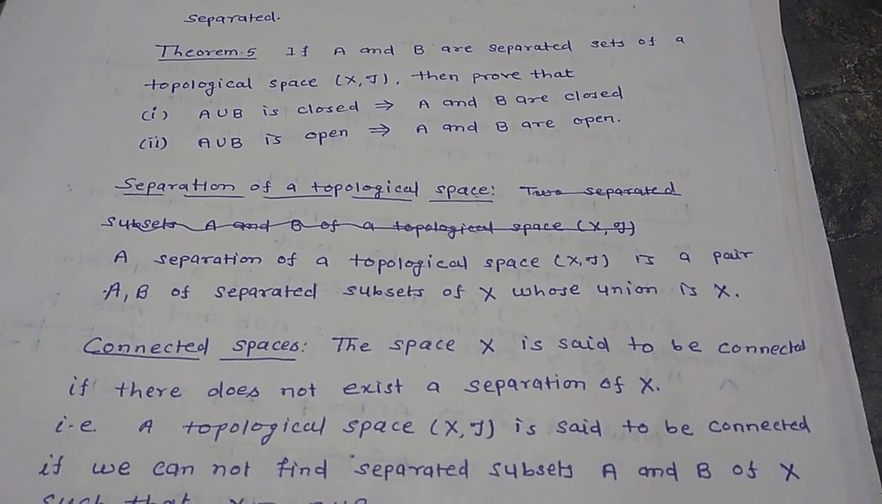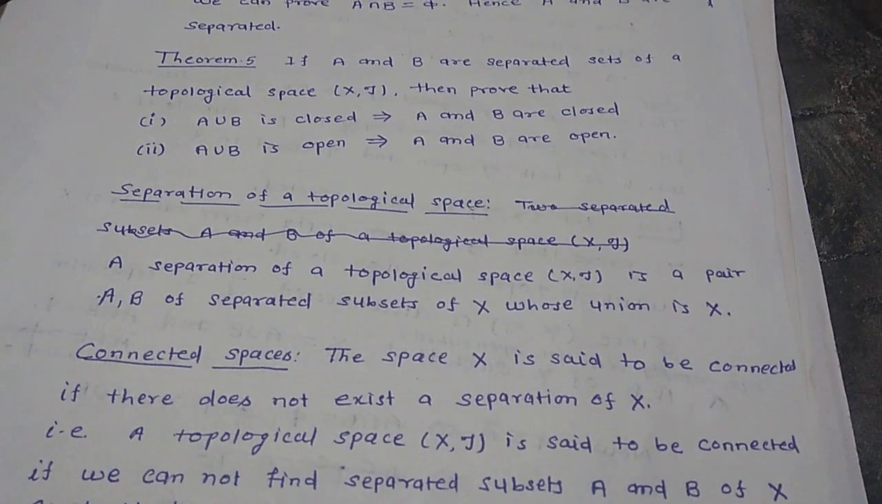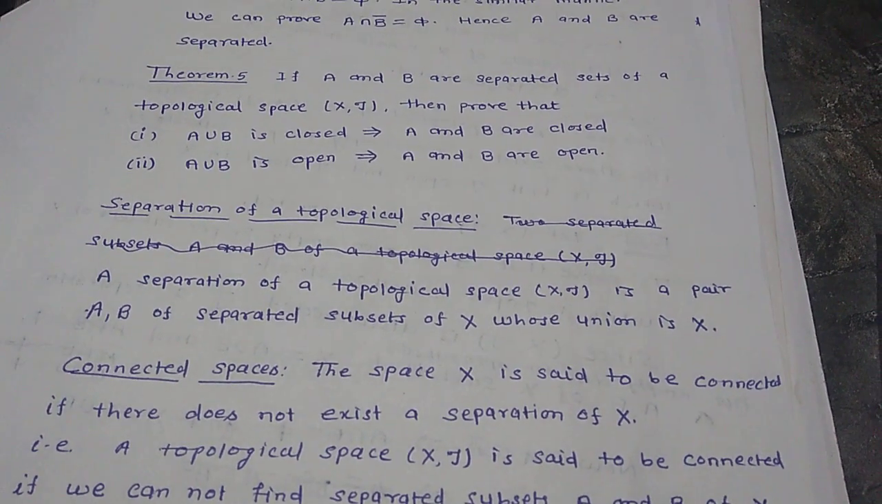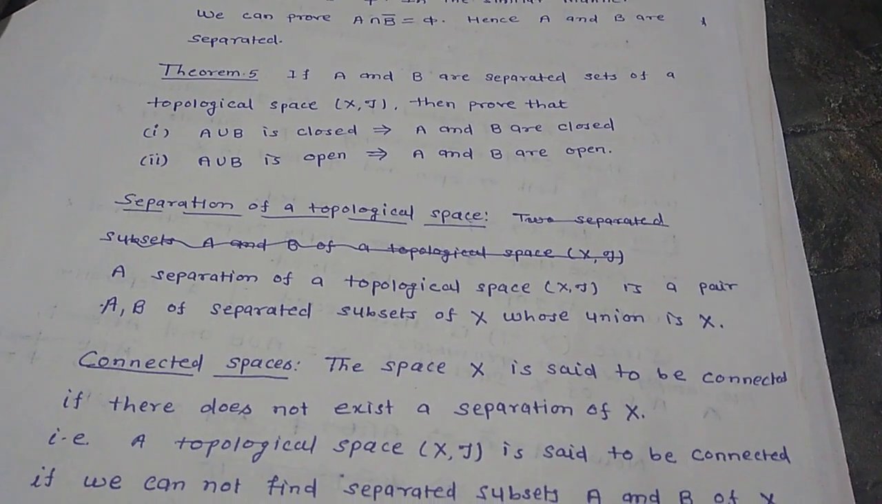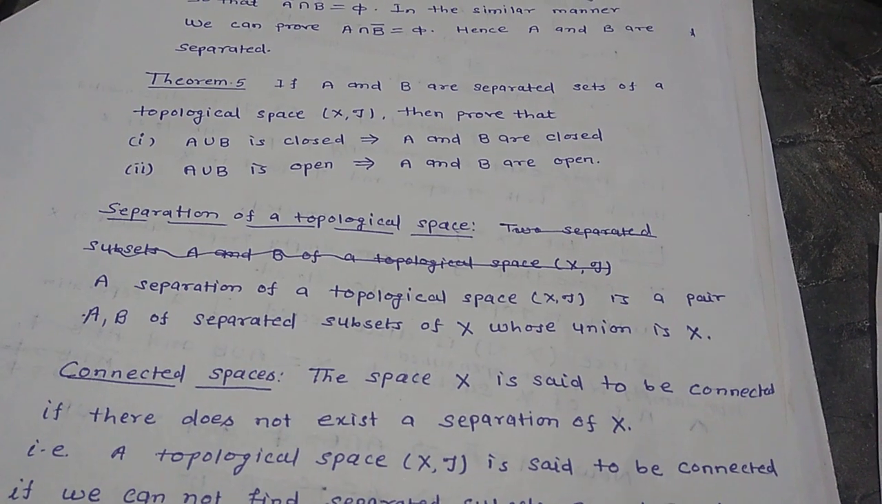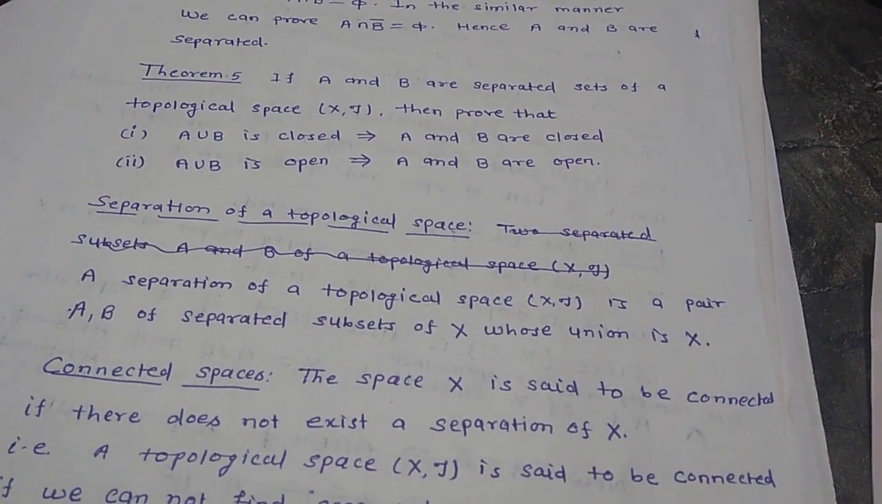Hello students, in this lecture we will discuss connected topological space. First of all, we will discuss separation of a topological space. A separation of a topological space (X, τ) is a pair A, B of separated subsets of X whose union is X.